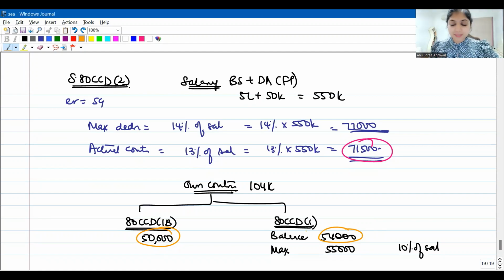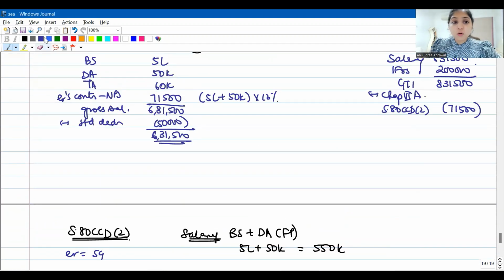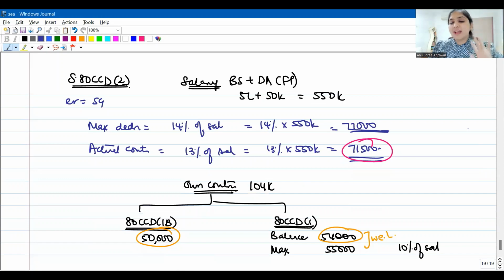First subsection 1B, then see balance, how much are you left with, and what is the maximum deduction? 10% of salary. Out of these two numbers, you pick whichever is lesser, that is 54,000. So, section 80CCD subsection 1B, I will get another 50,000 deduction. Okay, but 80CCD 1, I will not write over there right away, because 80CCD 1 is also subject to one